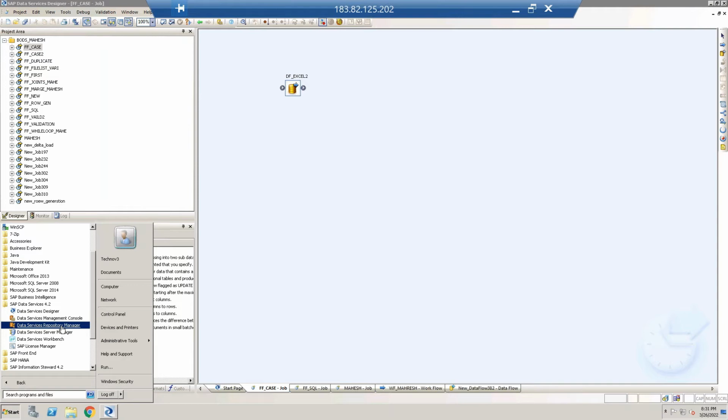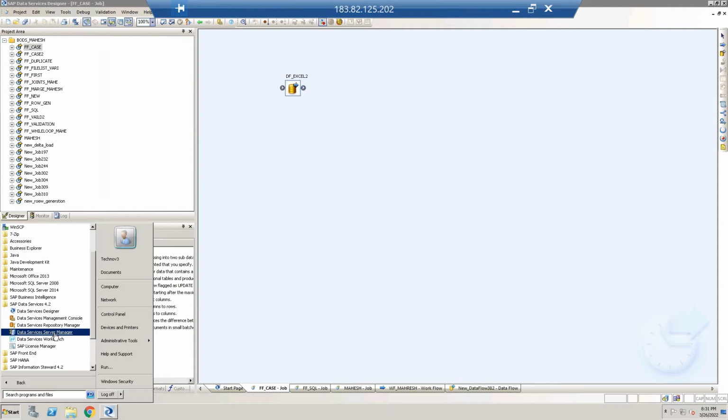With the help of Data Services Manager, we can create different types of repositories. A repository is nothing but a connection to the database. In the repository, only the metadata of particular tables, or only the metadata of what we are developing, is stored. With the Server Manager, we can create the servers and integrate that server to the repository.